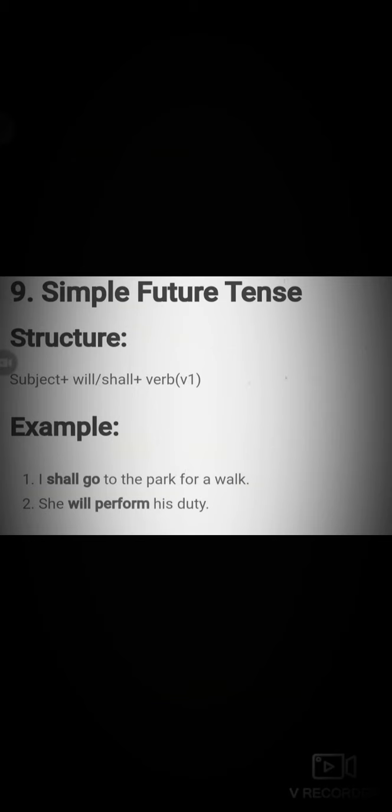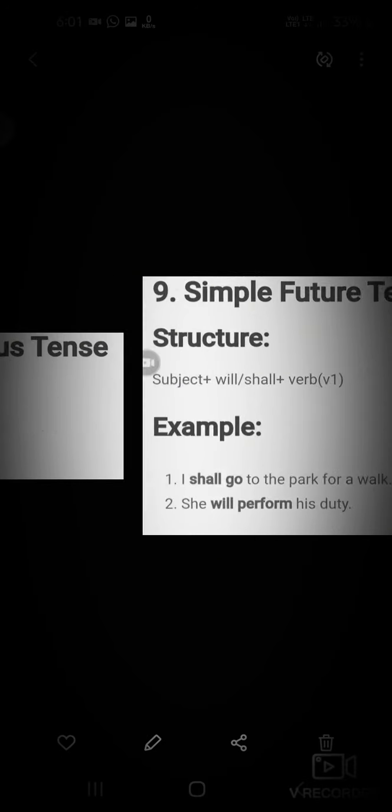The ninth tense is simple future tense. Structure is subject plus will or shall plus verb V1. Example: I shall go to the park for a walk. She will perform his duty. The 10th tense is future continuous tense. Structure is subject plus will be or shall be plus verb ing. The example of future continuous tense is: he will be playing football. Second example is: we shall be eating the meal.